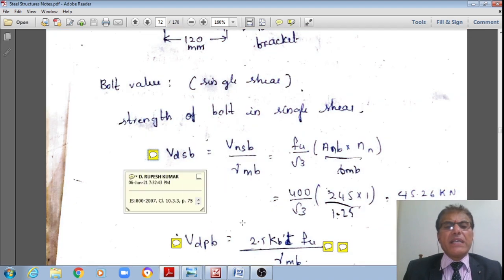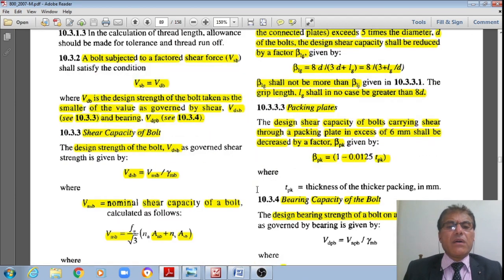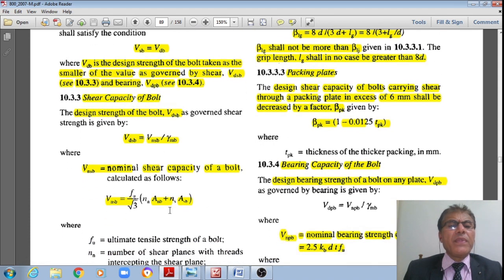As per IS 800:2007, page number 75, clause 10.3.3, let us visit that. I have the design strength of the bolt. VDSB is equal to VNSB divided by gamma MB, where VNSB is the nominal shear capacity of the bolt, given by Fu divided by root 3, multiplied by (nn Anb plus ns Asb). Generally, we don't have the ns Asb term.